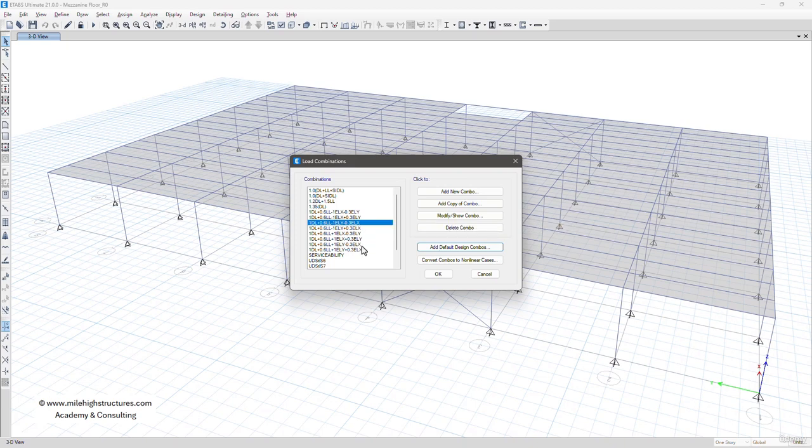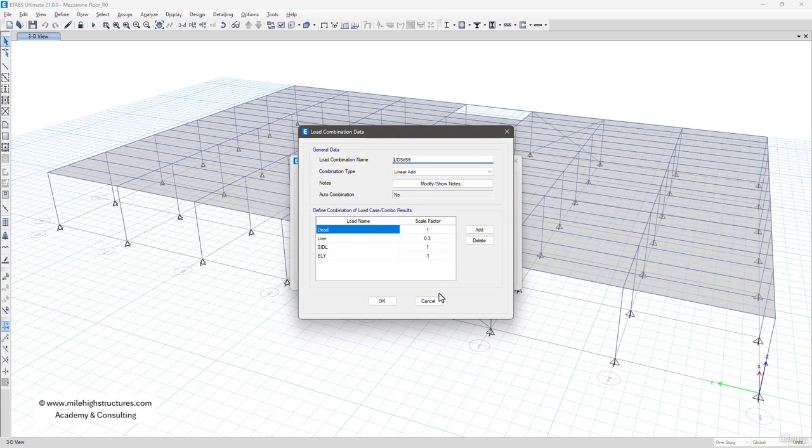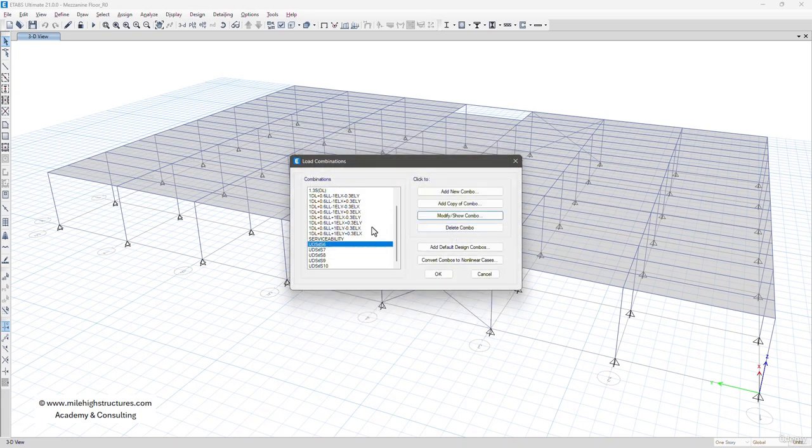So now we have added all the possibilities of the load combination where we were using dead load, live load, and earthquake load along all the directions. So ELX and 30% of ELY makes 4 load combinations. ELY plus 30% of X makes 4 load combinations, because we have to use plus minus interchangeably. So now it is done, and after that we can check this particular case also. We have already corrected this, so we can delete this.